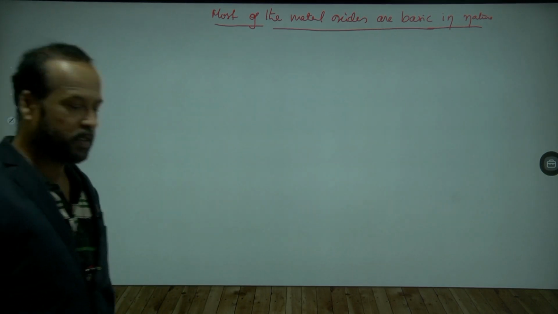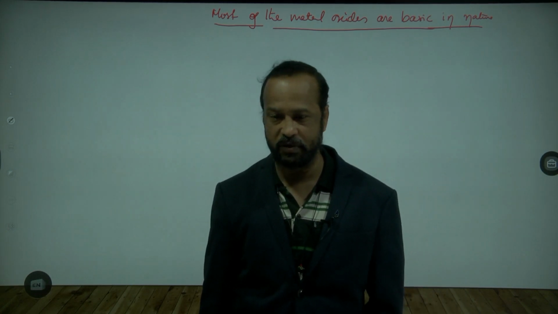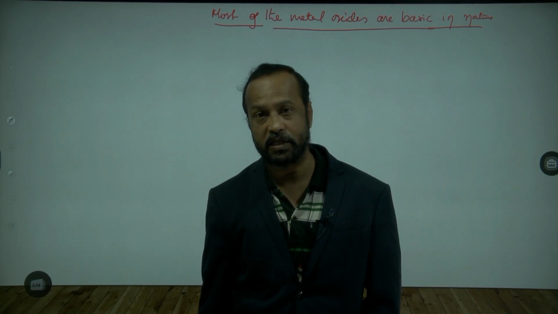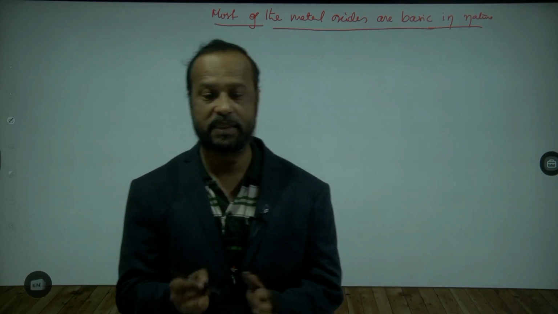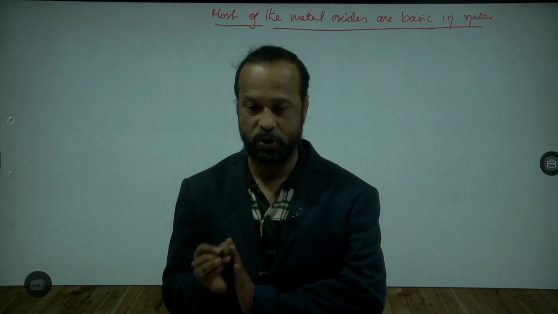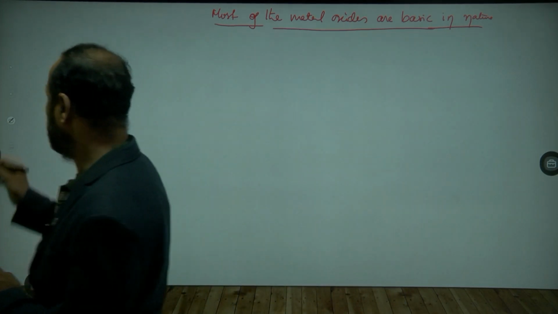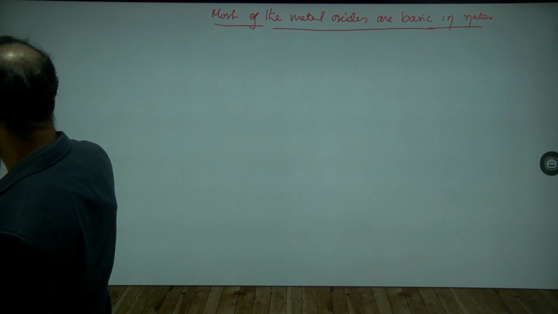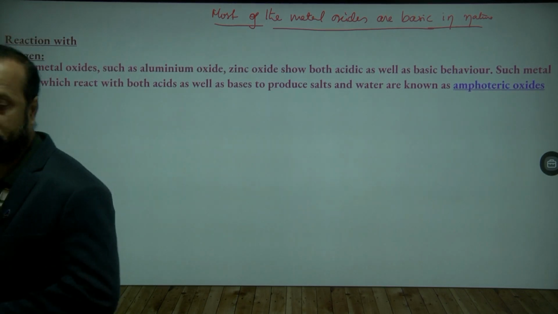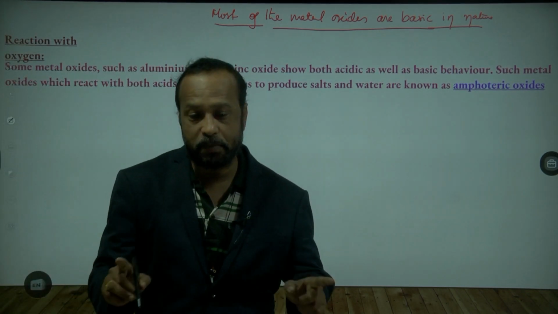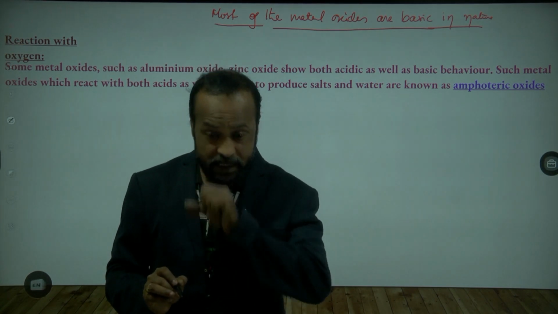When metals burn or react with oxygen, they form metal oxides, as we already studied, and these metal oxides are basic in nature, like bases. But when you see the aluminium oxide from the previous slide, that is not completely a basic oxide.